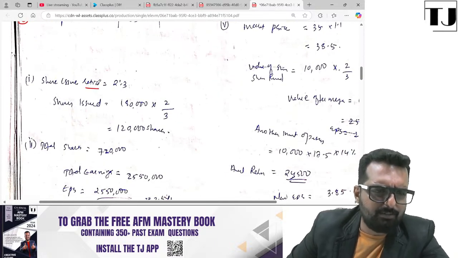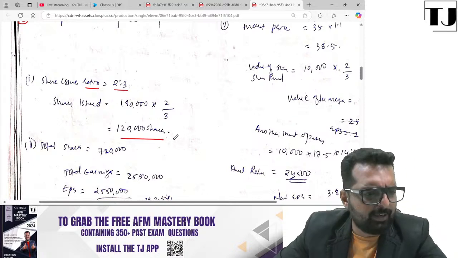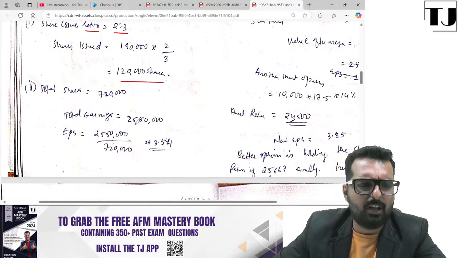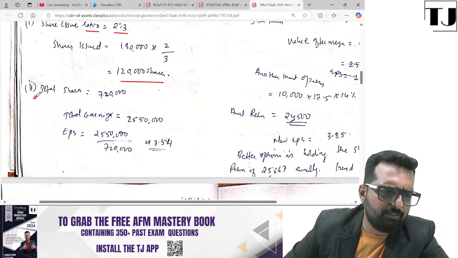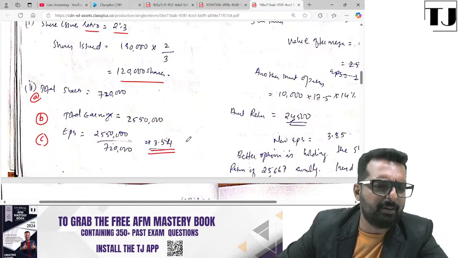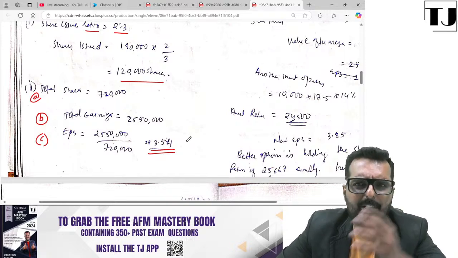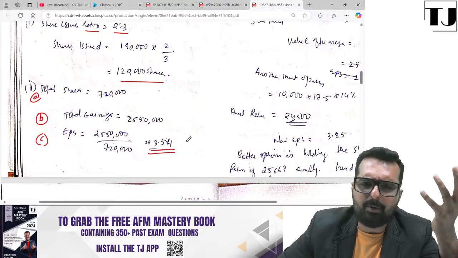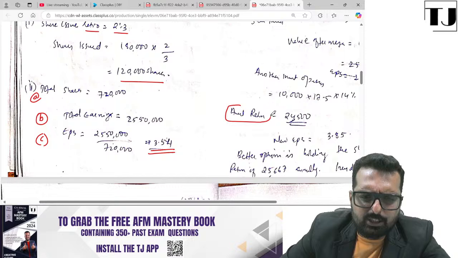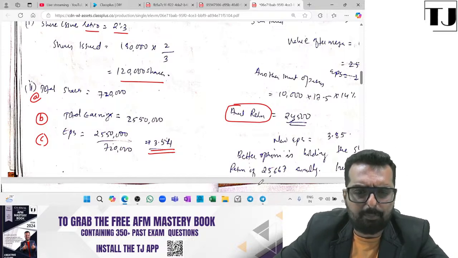Amita, not at all legible. 2:3. Number of shares to be issued will be 1,20,000 shares. Total number of shares will be 7,20,000. Total earnings, all this has to be written very neatly. Point number A, B, C. Your answer is correct, but it is not legible. As a valuer, when I'm correcting it, I may face some strain and I may not be able to give full justice to what is being done. You have written actual return over here, but how do I understand it's actual return? So please work on the presentation part.